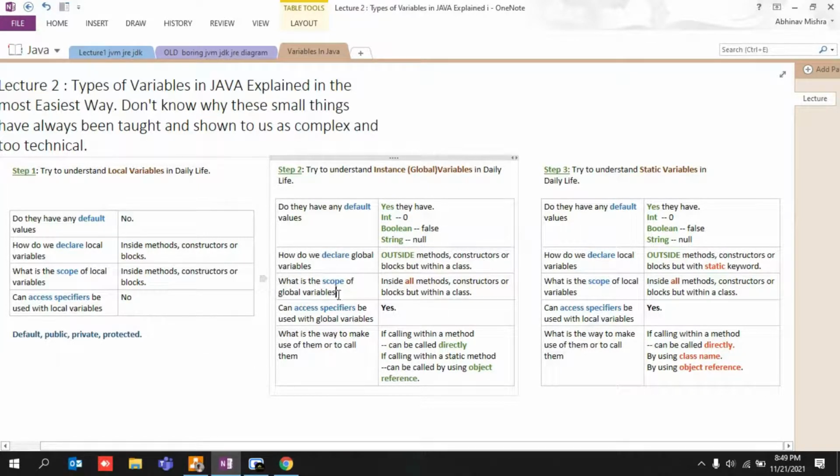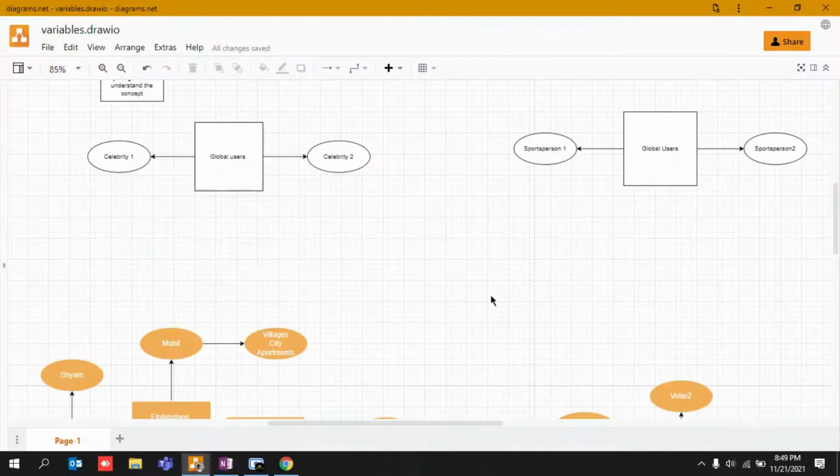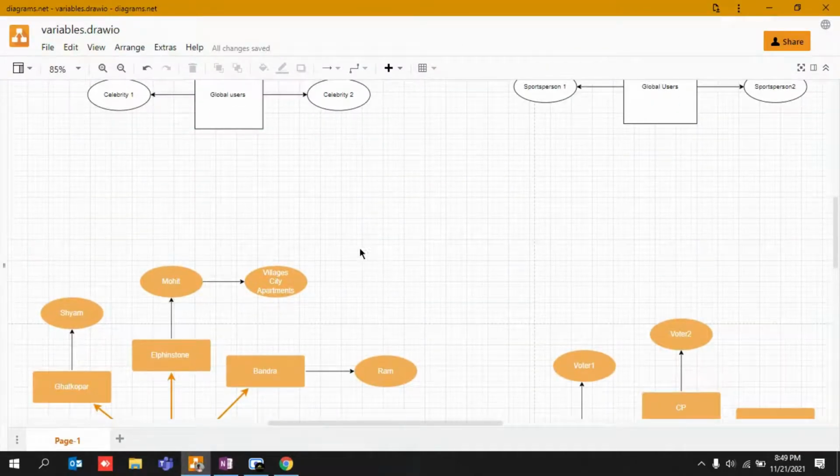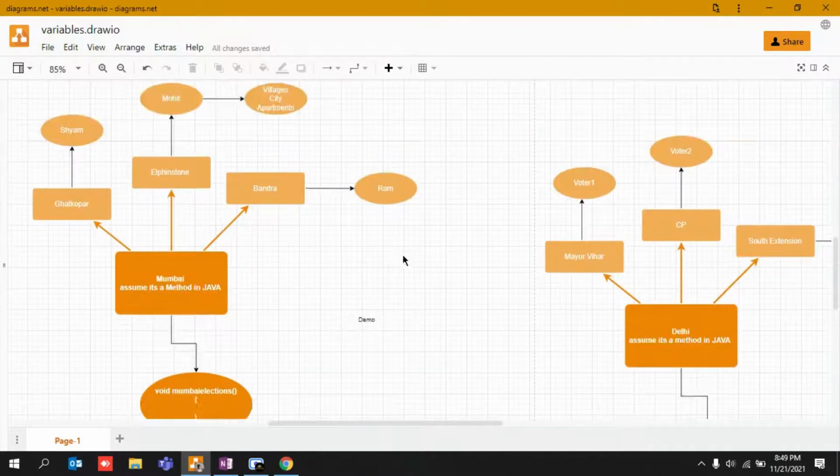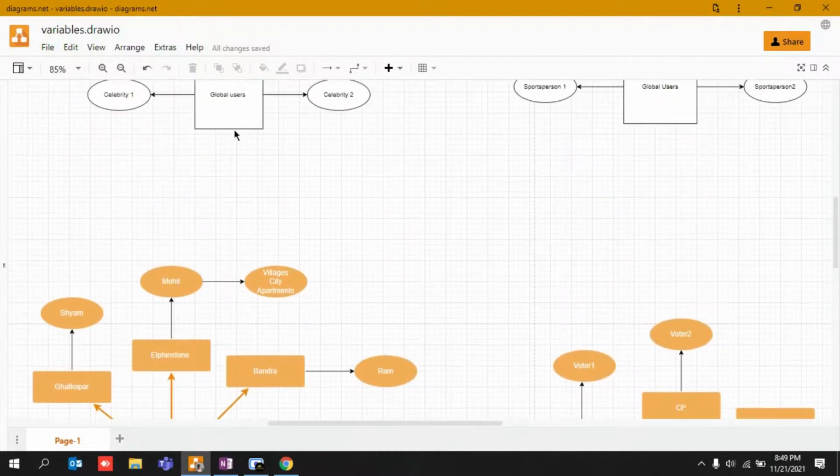Okay, what is their scope? If I talk about their power, their authority, where are all the places they can help? I've written that it is inside all methods, constructors or blocks, but within a class. What is within a class, I'll explain later, but just understand that inside all methods, constructors or blocks, they can help you out, right? So they would be able to help you inside a village, inside a city, inside an apartment, and not only in the Mumbai area, they can also help you in Delhi as well, because these are global users.